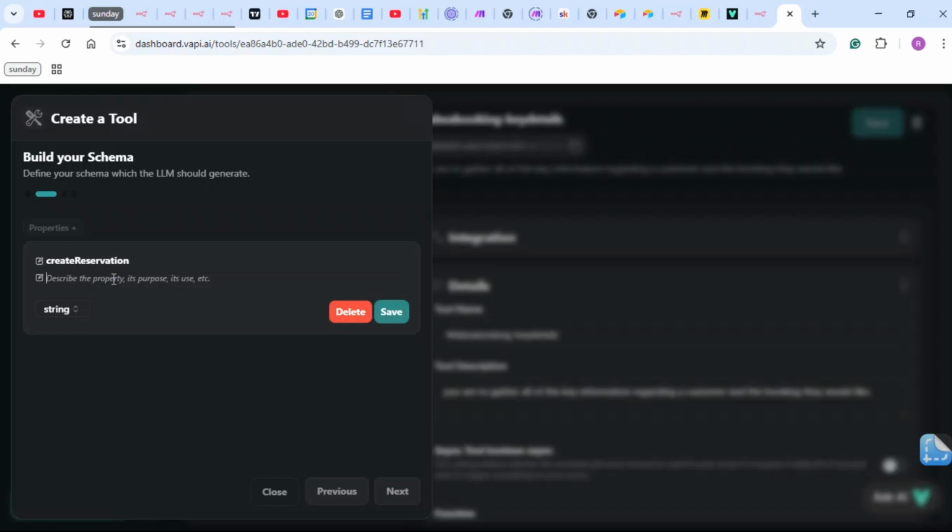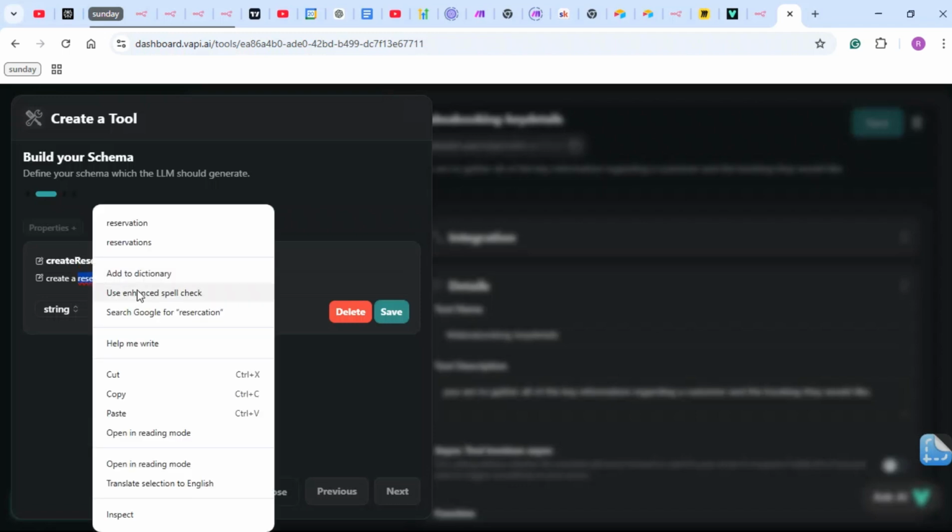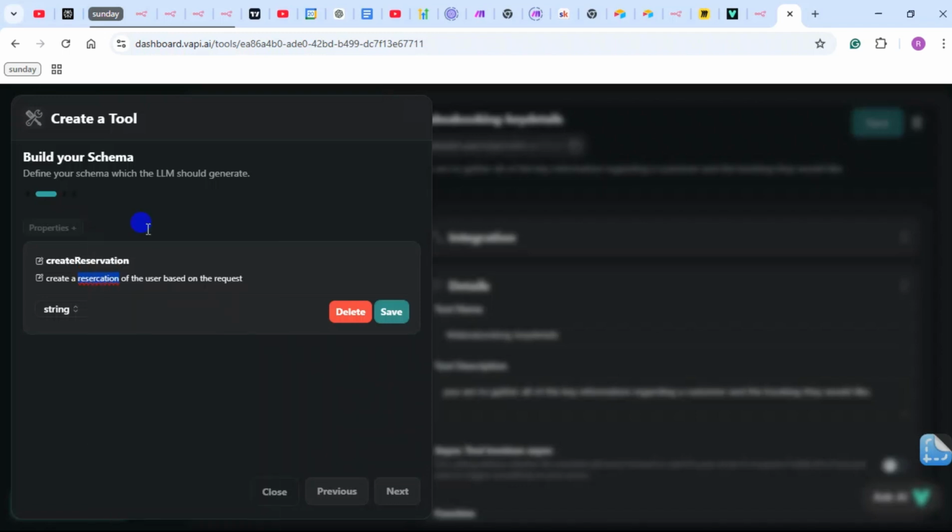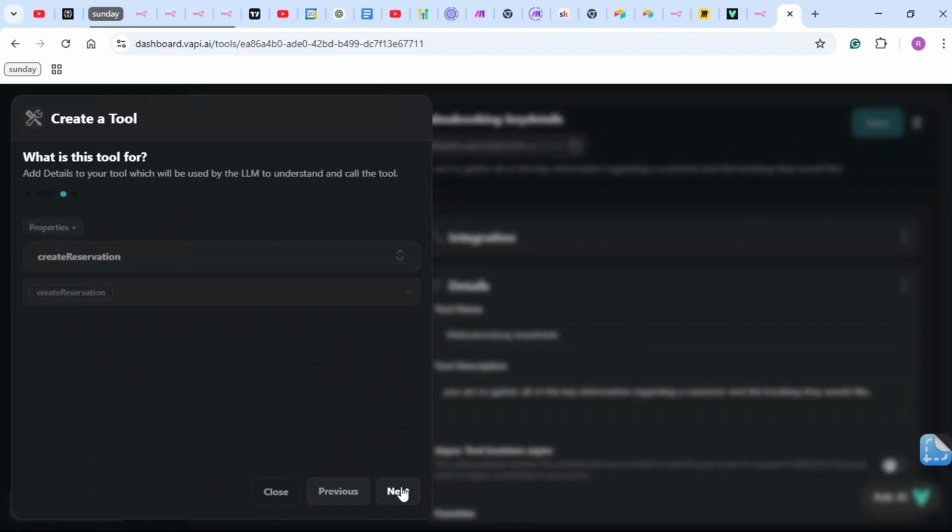So describe it. This is to create a reservation for the user based on the requests. And it's a string, so this is all good. It's going to save it. So we're going to go to next.